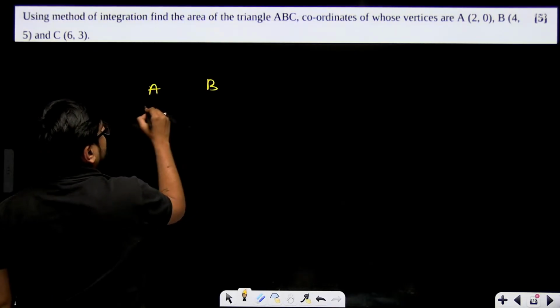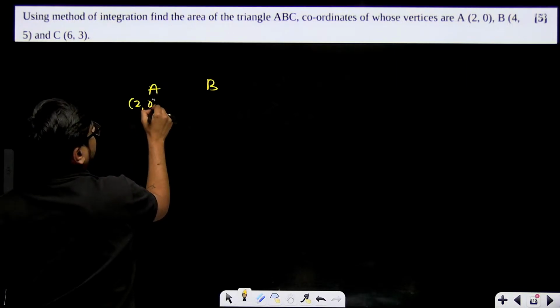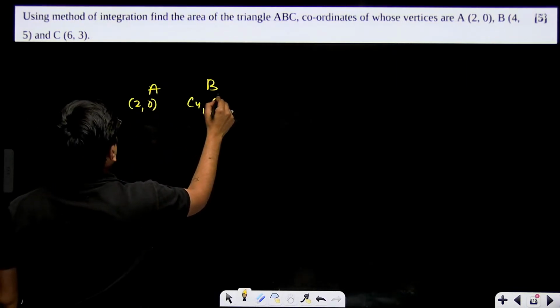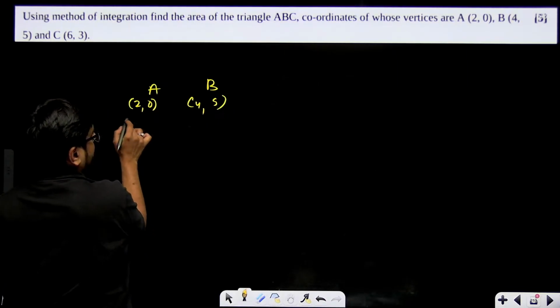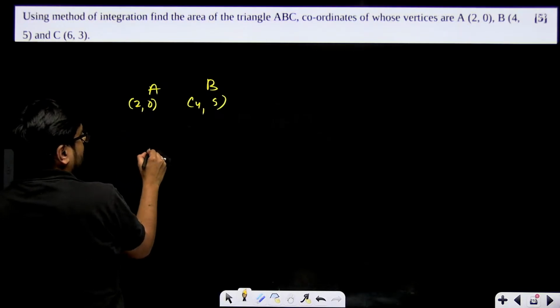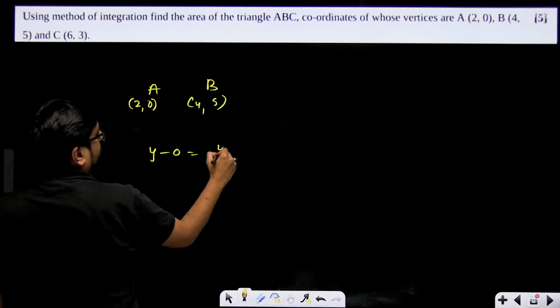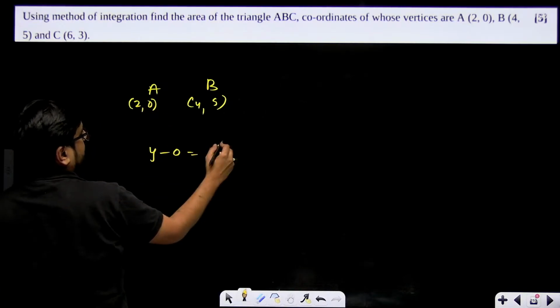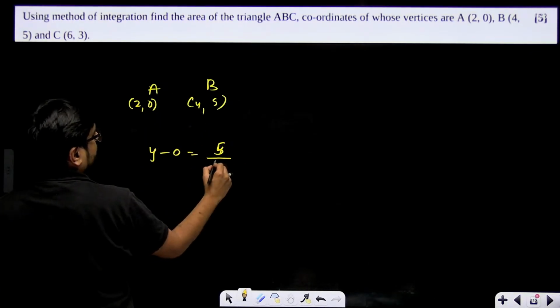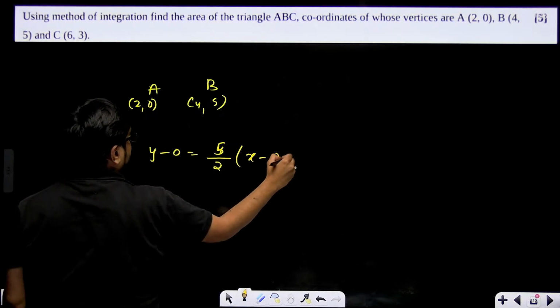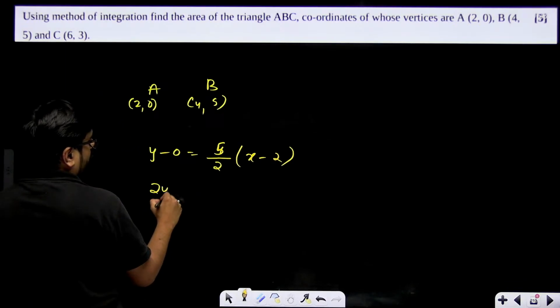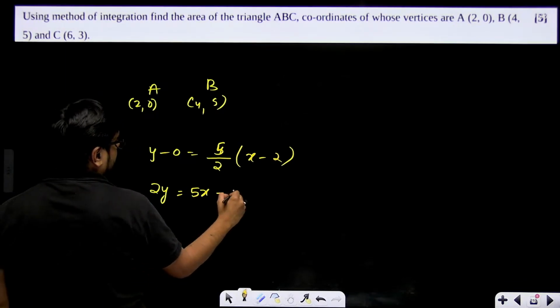This is class 11, you must have forgotten, but this type of question can come. So y minus 0 equal to 5 minus 0 upon x2 minus x1, that means 2, into x minus x1. This is how you will get the equation: 2y is equal to 5x minus 10.